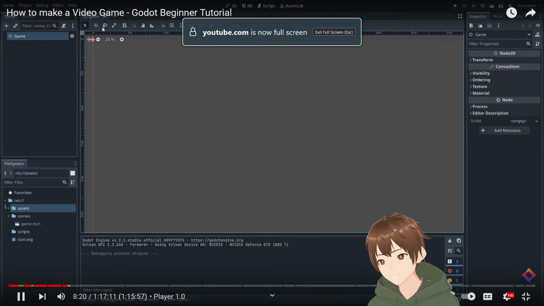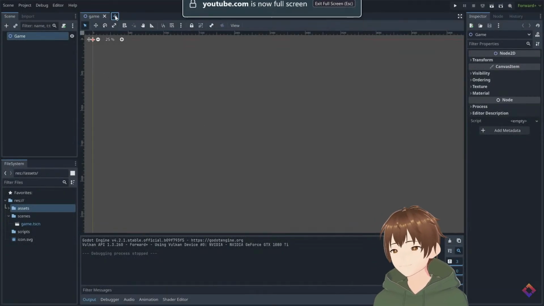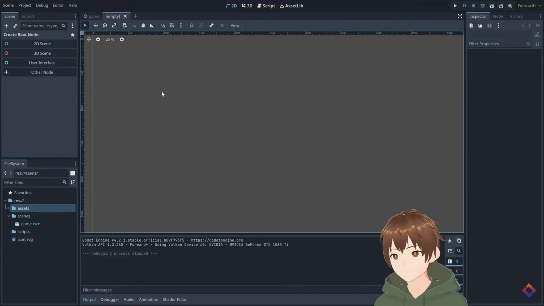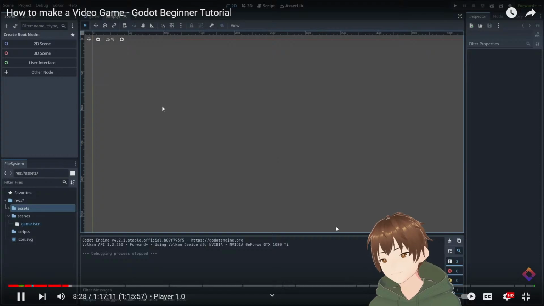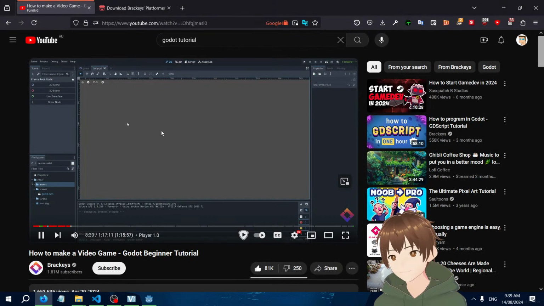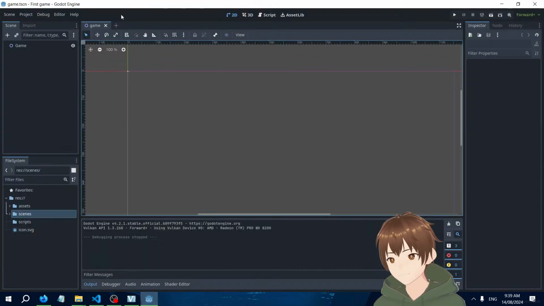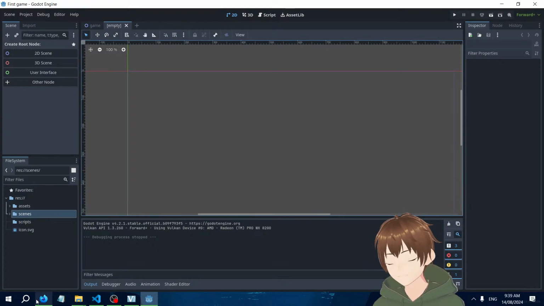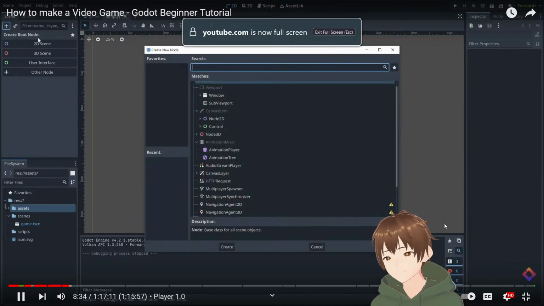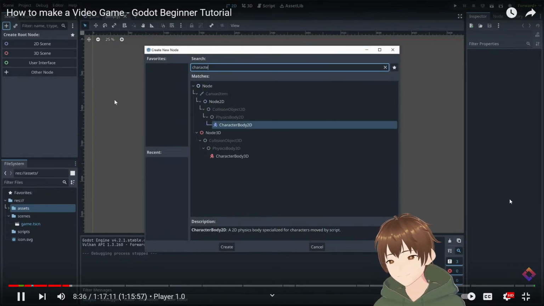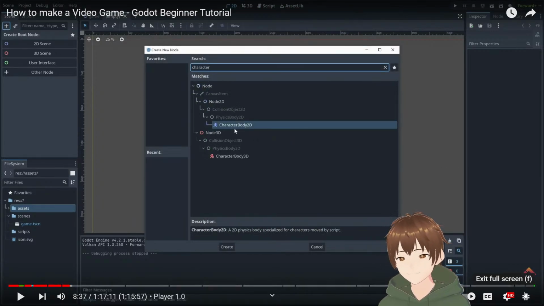So, first off, let's create a new scene by hitting the plus sign up here. This will be our player scene. And the root node for our player is going to be what is called a CharacterBody2D. So let's add a new node by pressing the plus here or hitting Control A. And let's search for CharacterBody2D.